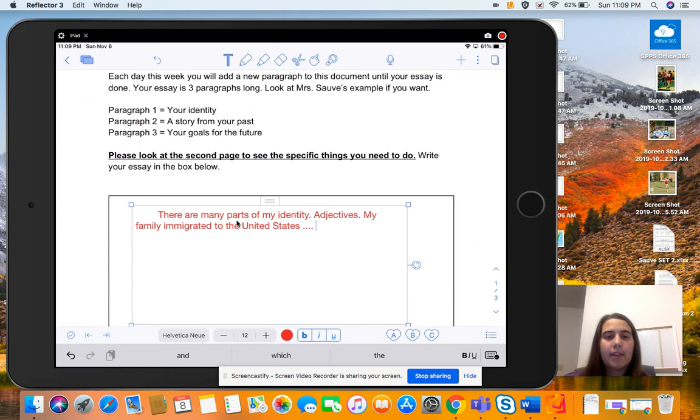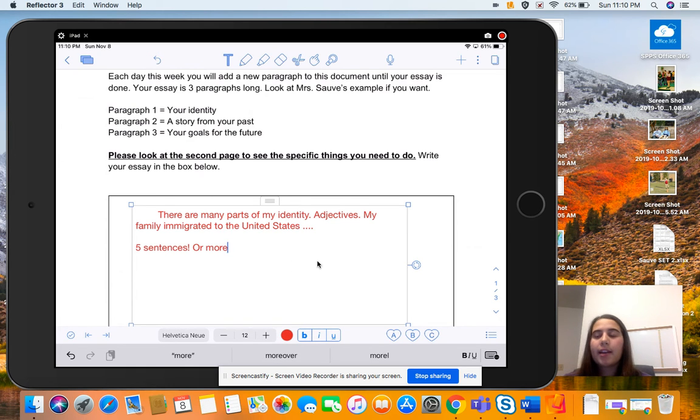So we have an indent. Topic sentence, you're going to write about yourself, include some adjectives. You're going to write a sentence using a vocab word, and you're going to tell me about your identity. And you're going to make sure you write 5 sentences, right? So we need 5 sentences. 5 or more. More is okay.